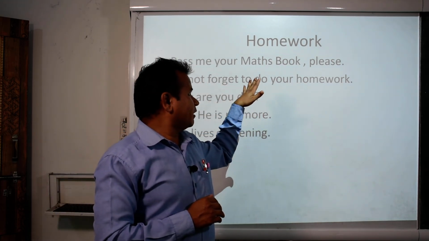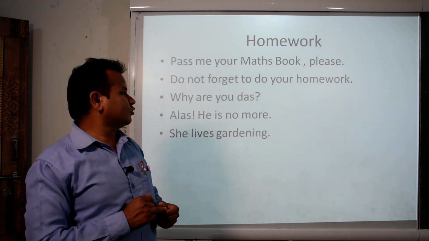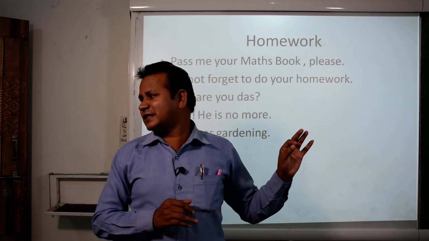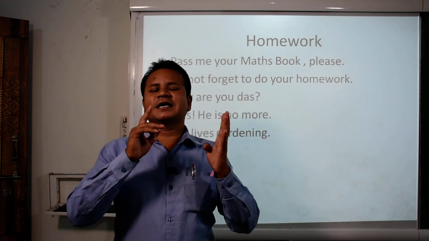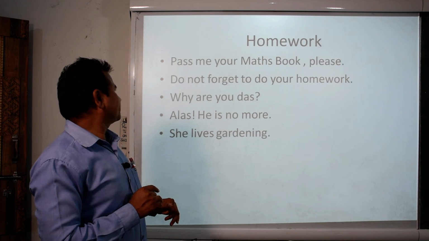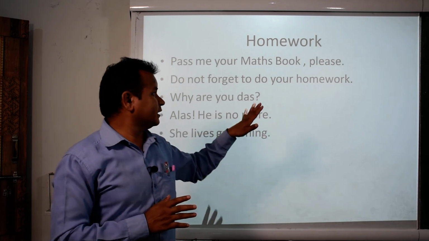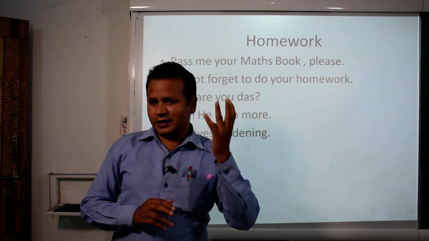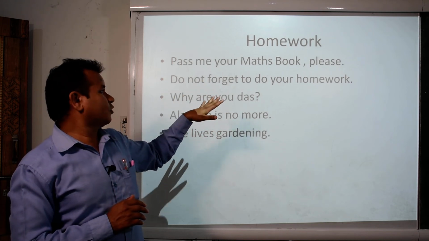Now the four kinds of sentences I have explained, and I hope you understood. Now for you, I have set certain sentences, and what you have to do is identify which kind these sentences belong to. As I told you, there are four kinds of sentences, and out of these, what type are the sentences here? First one, pass me your maths book please. What is it? Is it a simple statement, imperative, interrogative or exclamation?